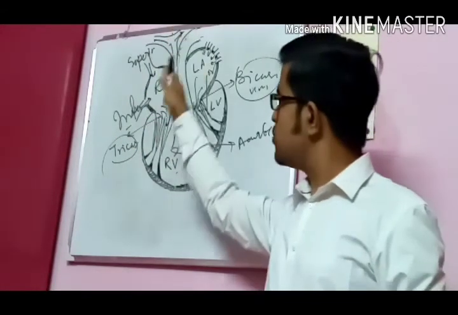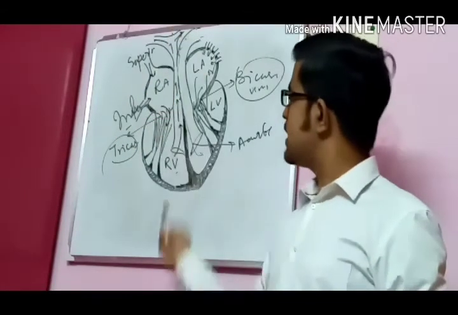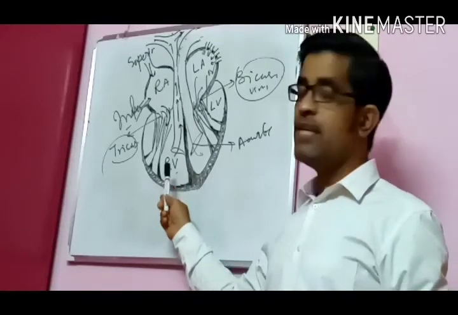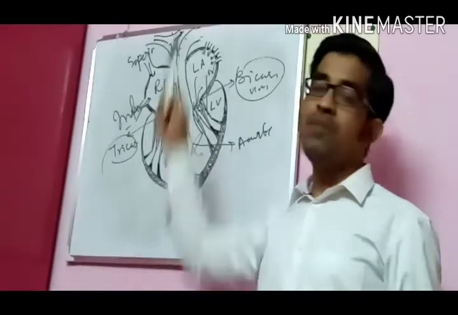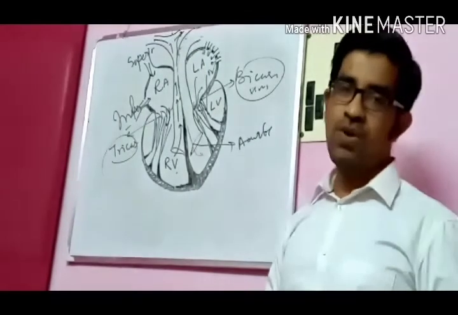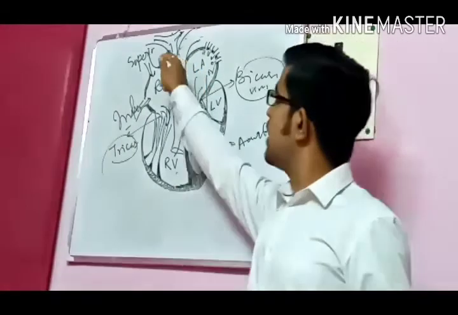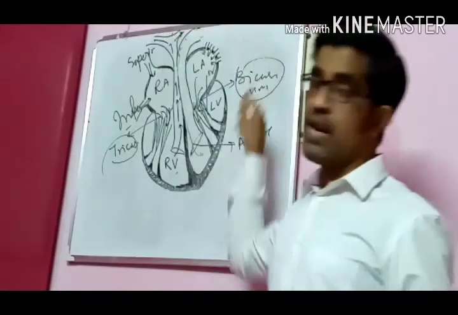They pour it into the right atrium. From the right atrium, it comes to the right ventricle. From the right ventricle, it goes to the pulmonary artery, which carries the deoxygenated blood to your lungs.